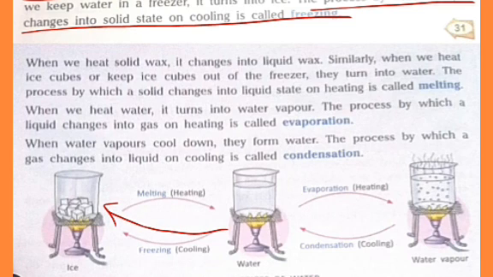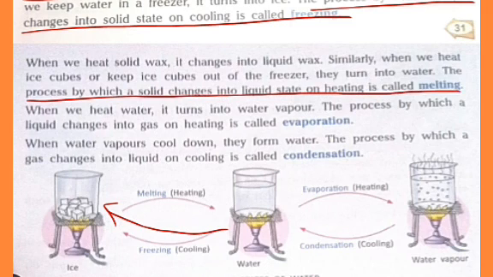When we heat ice cubes or keep ice cubes out of the freezer, they turn into water. Similarly, when we heat solid wax, it changes into liquid wax. So, the process by which a solid changes into liquid state on heating is called melting.